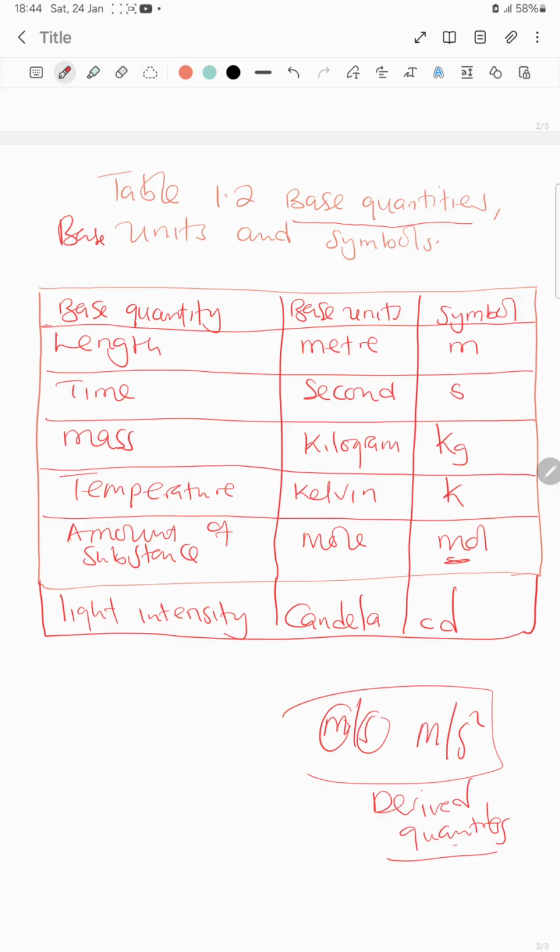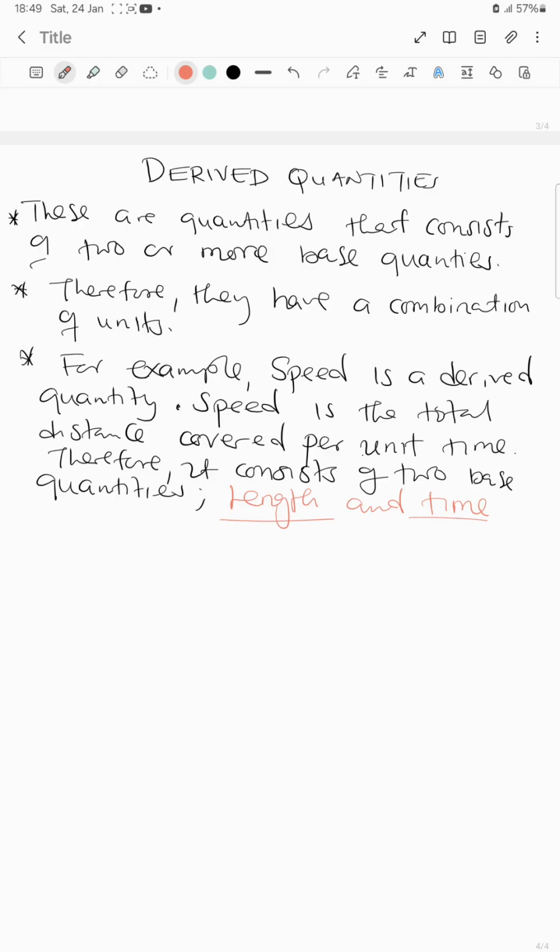Okay, so let's now dive in to look at what we call derived quantities. These are quantities that consist of two or more base quantities.